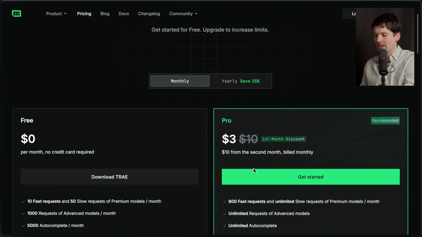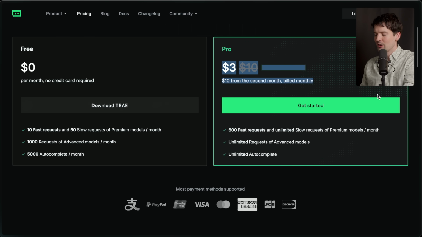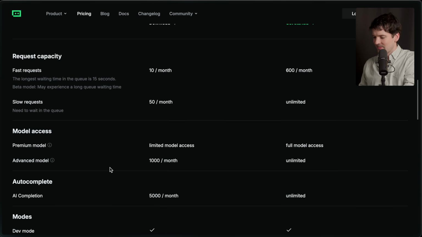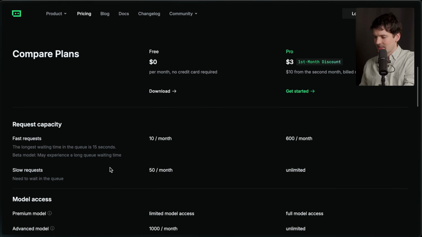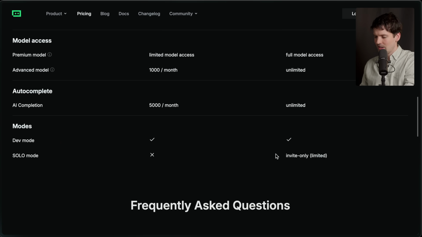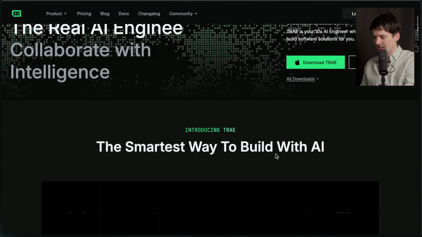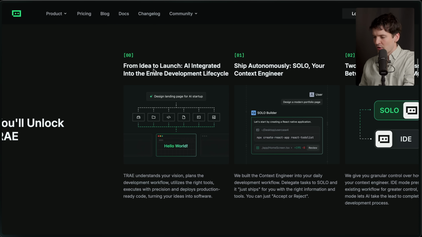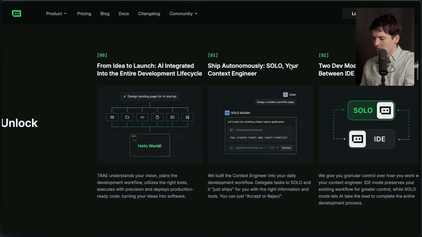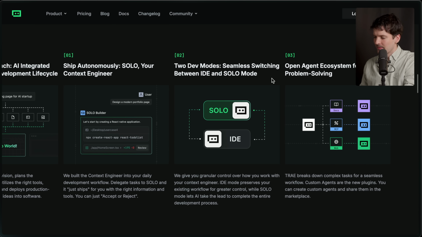Okay, they do finally have a subscription with a $3 for the first month discount. They'll do literally anything to get you on it. Very interesting. 600 fast requests a month for $10. Sounds like a good deal, except for the fact that I'm sure they're using that data for things you probably don't want them to. From idea to launch, AI integrated into the entire development lifecycle. Ship autonomously, solo, your context engineer. 2 dev modes, seamless switching between IDE mode and solo mode.